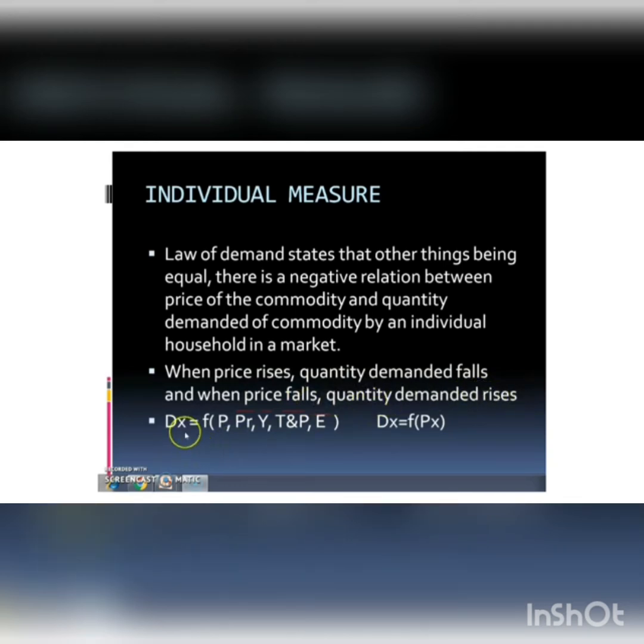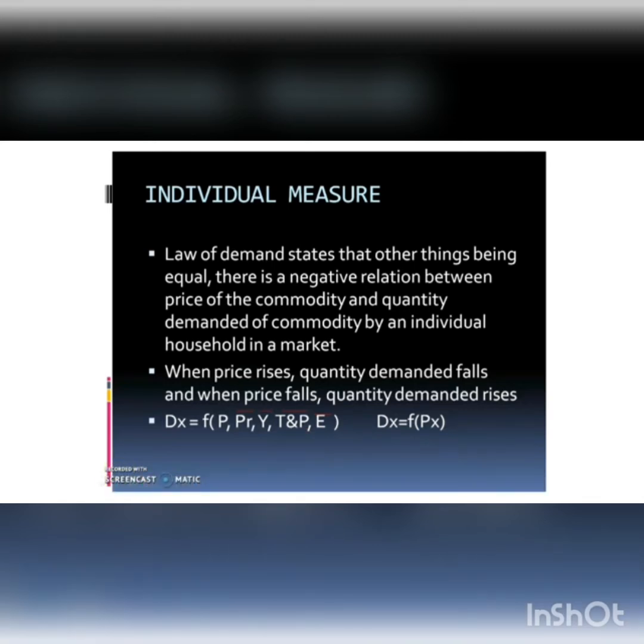Technically, we can express this as demand of X is equal to f of P only. All other factors are constant. This red line shows they are constant. So, demand is only the function of price. Then we are assuming that all other factors are constant or being equal.